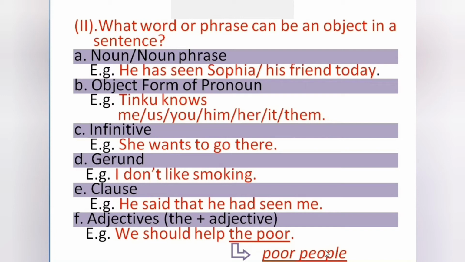Who should we help? We should help who? So answer is the poor. So the poor is object. These points, noun or noun phrase, object form of the pronoun, infinitive, gerund, clause, adjectives, these words or phrases can function as object in a sentence.